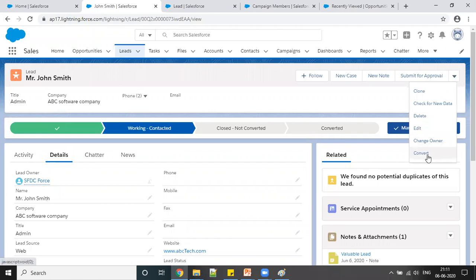Then this is the convert. Convert in the sense, my deal is now going forward. I had a campaign. From the campaign I created a lead, and from the lead now our deal is progressing. So once I click on this convert,